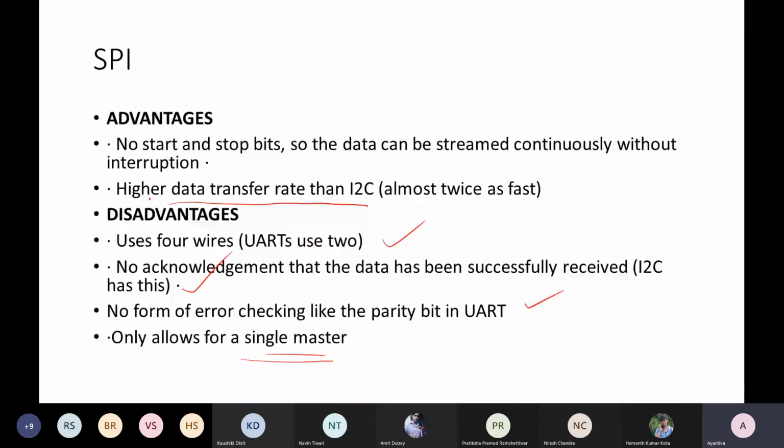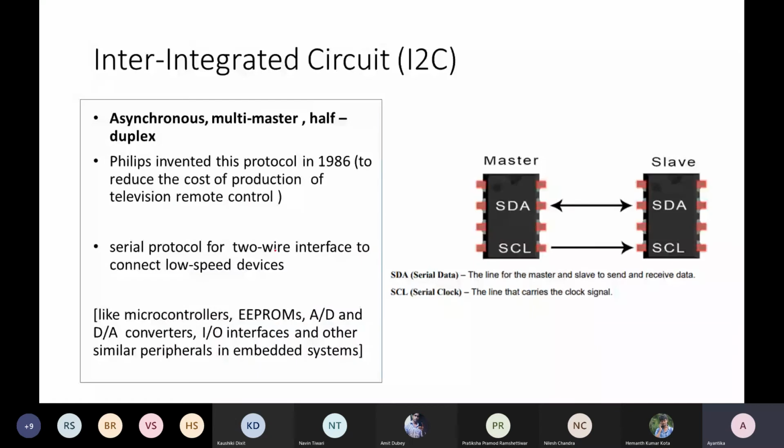So from there, we are identifying that the limitation in SPI is this: in an embedded communication network, if we have the requirement of multiple masters compared to this single master, and also how can I reduce the wiring from 4 wires back to 2 wires, because in UART the wire requirement was 2. That will reduce the hardware cost also. So for that, the next protocol is I2C, or inter-integrated circuit.